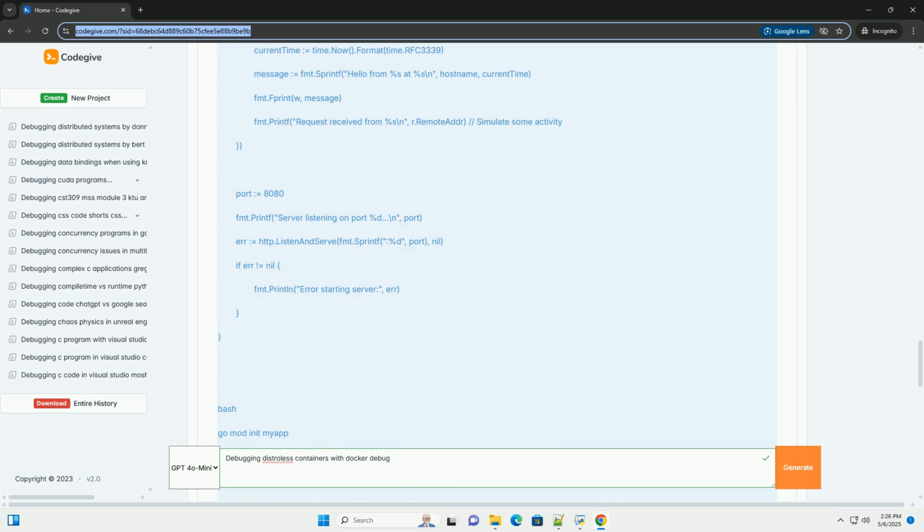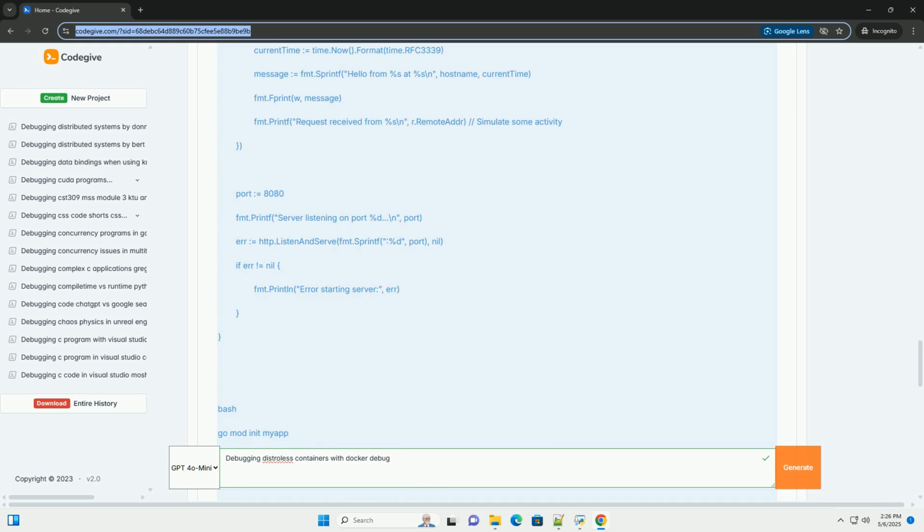Step 5, debugging with Docker Debug. Now, let's use Docker Debug to access the container. This command will do the following. 1. Identify the container: Docker Debug identifies the target container, my-distroless-app. 2. Create a debugging container: it creates a new container based on a suitable debugging image. By default, it uses a container with BusyBox inside. This image is specifically designed to provide debugging tools.